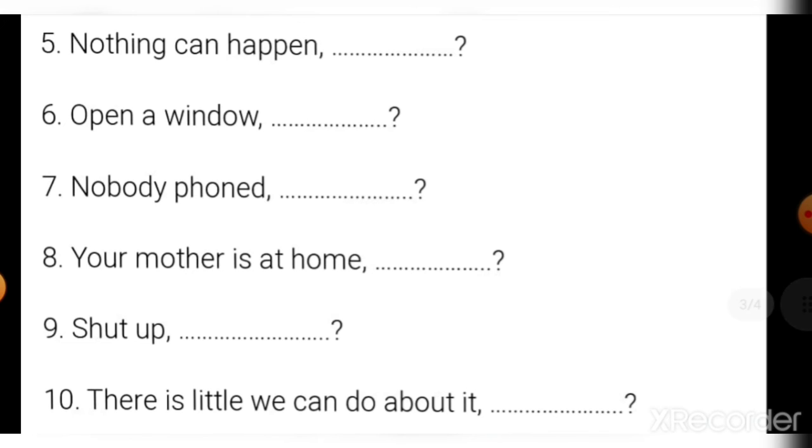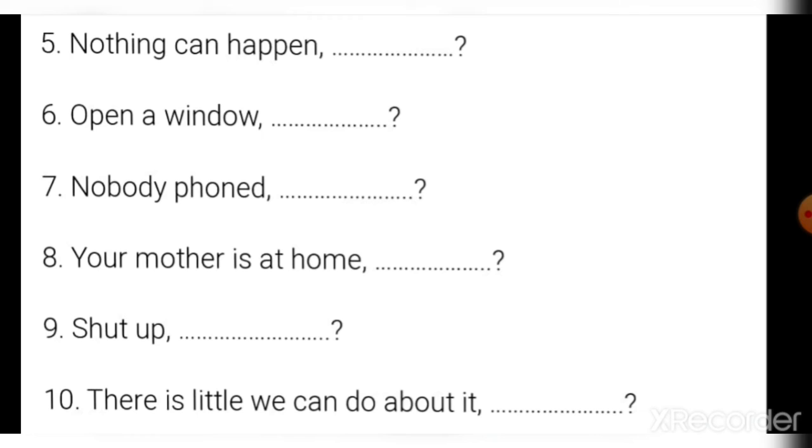See why 3 answers are possible here, because question tags are meant for speaking purposes, not for writing purposes. Question tags don't come in writing quickly, but we are learning English as it is not our national language, it is an international language, so we have to write it.